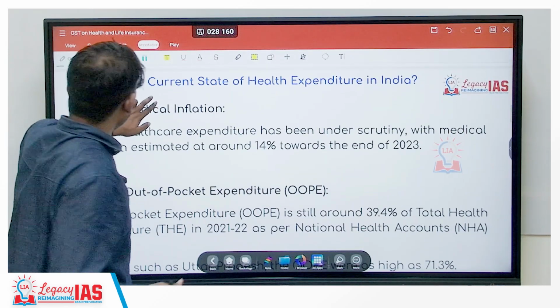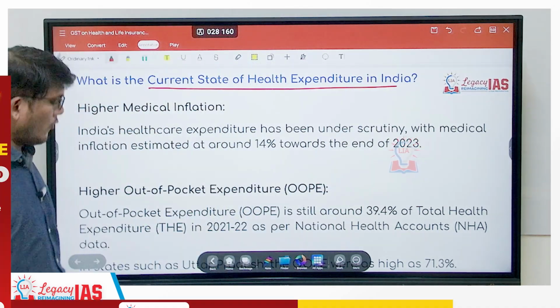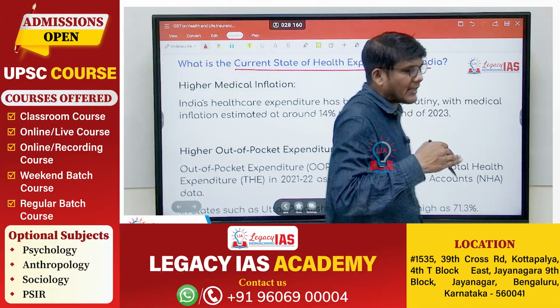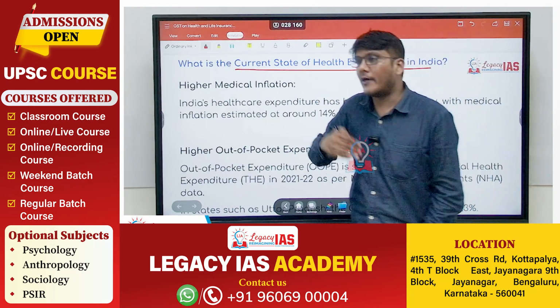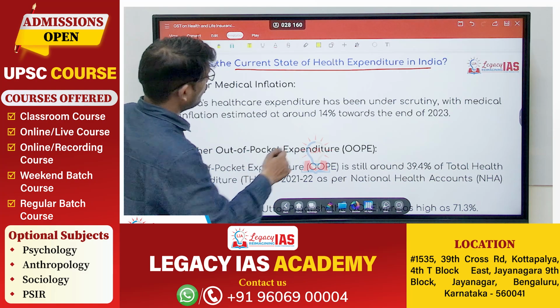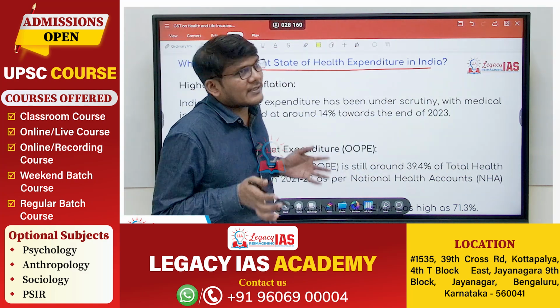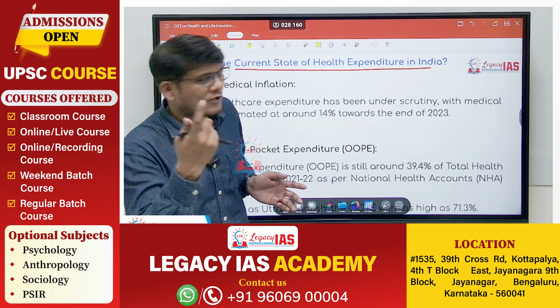Now let us understand the current state of health expenditure in India. Expenditure has increased over the years, but it has not increased up to the level we would want. It has been under scrutiny, of course. That's point number one.